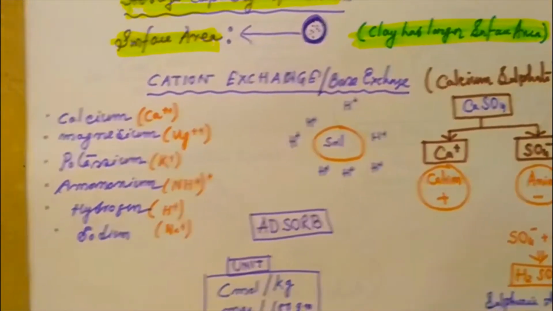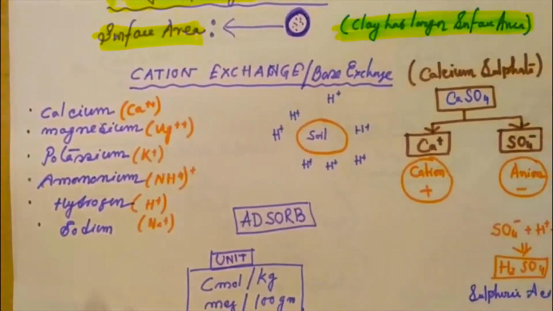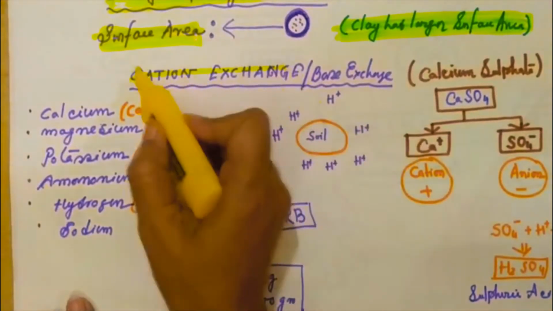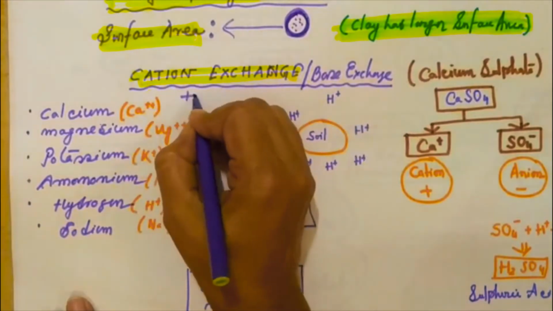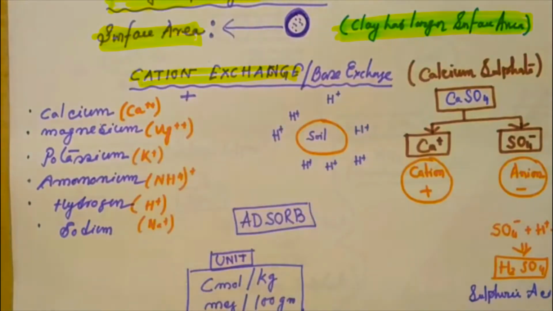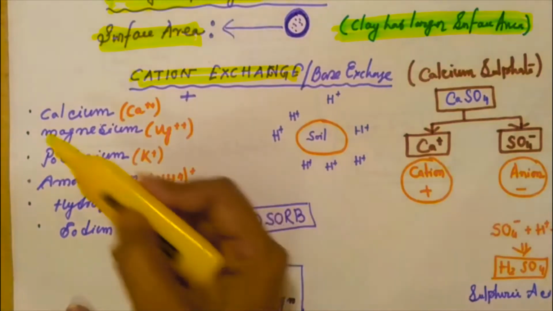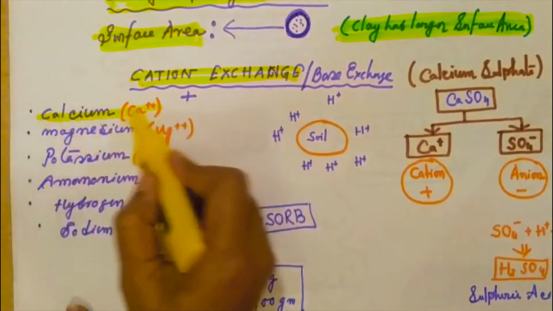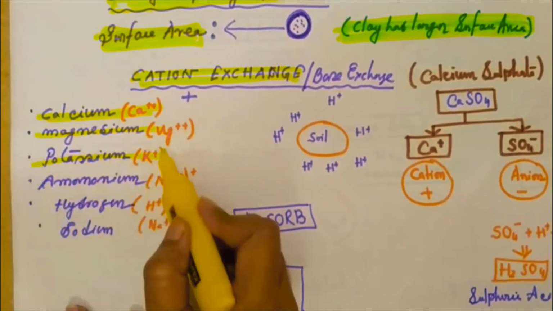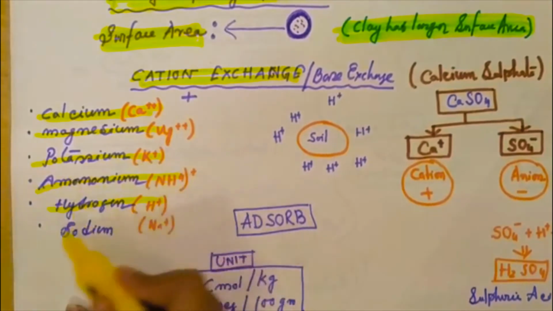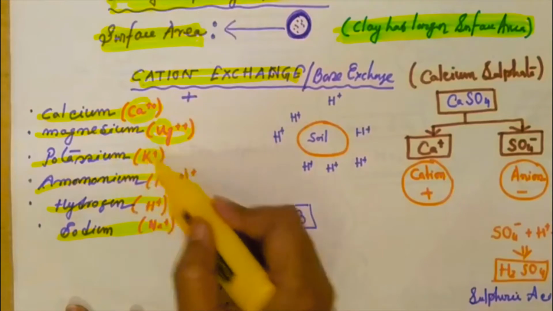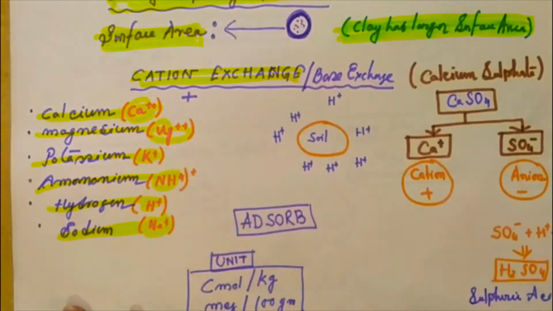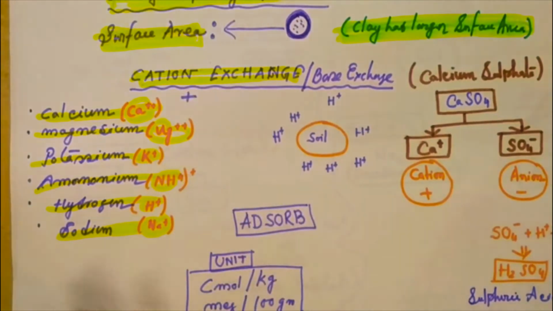First thing is cation exchange. Cations means positive charge ions. Few positive charge ions are as follows. In soil, cations are calcium, magnesium, potassium, ammonium, hydrogen, and sodium, and their symbols are here. Those are the positive ions or cations in the soil.